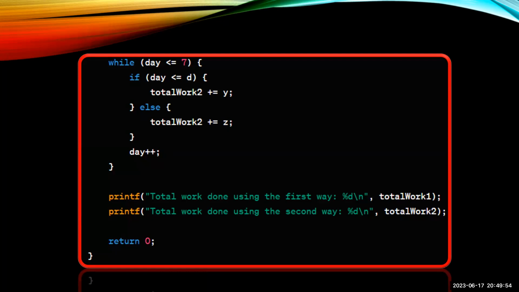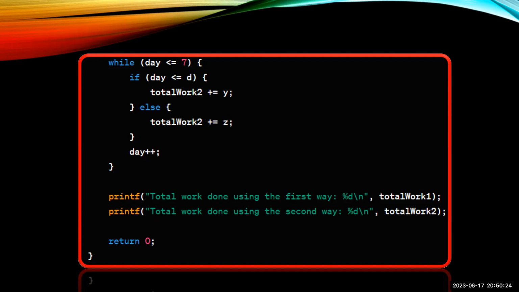In that, we have taken a conditional statement, that is an if-else statement. If day <= d, total_work2 += y. Else, total_work2 += z. And next we are using day++, which is an increment operator. If we don't use an increment operator, the while loop will go on till infinity, and it will become an infinite loop where the output will not stop.